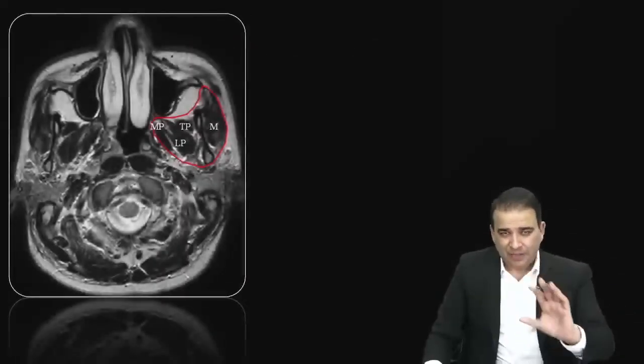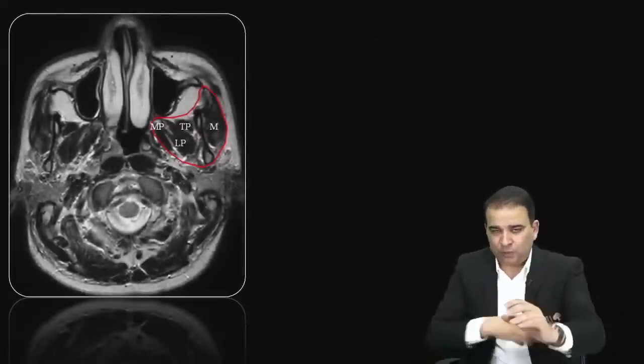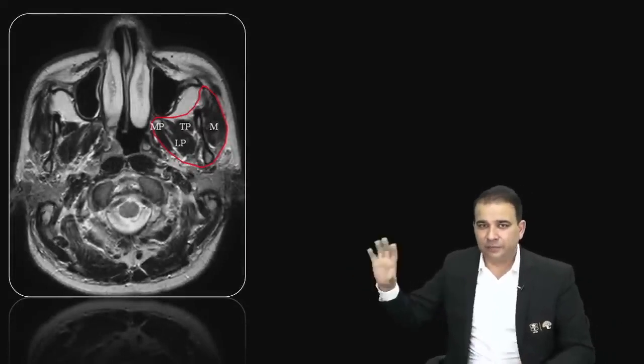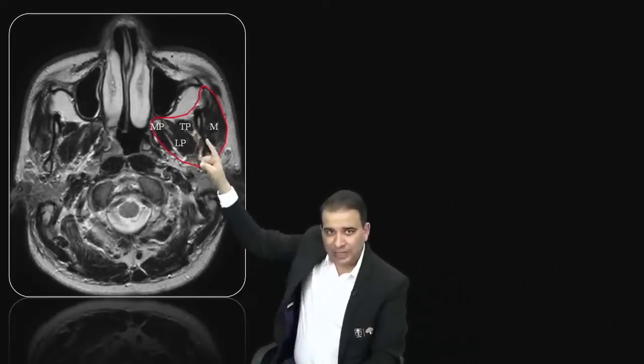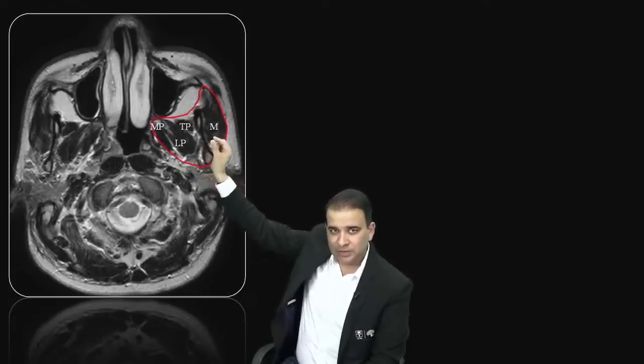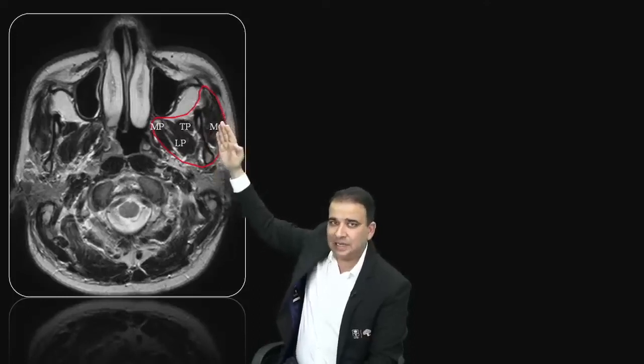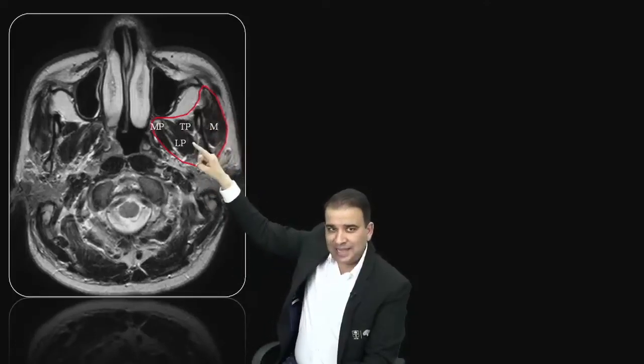Well, guys, now if you understood this point, let's try to identify the muscles here. First of all, if you look at this transverse section, here is the mandible. You can see the anterior border and posterior border that is thick, and the ramus in between here. Obviously the muscle which is present outside here is the masseter muscle, the muscle for clenching. So the moment you find the ramus of the mandible, the muscle outside is the masseter. Now, if I go to the innermost muscle over there, it is the medial pterygoid.